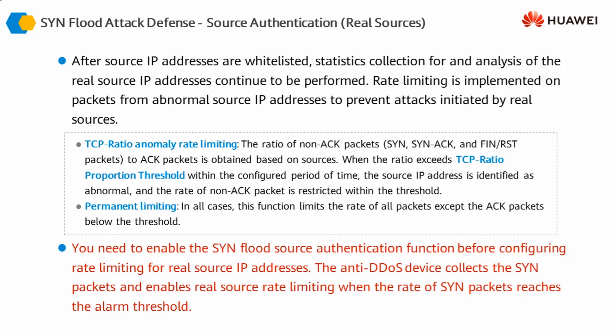So the firewall constantly keeps a watch on the number of SYN messages against the ACK messages. If the ACK messages coming from a source are far fewer than the SYN messages, the SYN ACK messages, or other FIN or reset messages, this means that this is not genuine traffic, this is attack traffic, because in TCP, normally ACK messages should also be coming in continuously from the sources. If the ACK messages are not coming in, then probably the behavior is not normal, and the firewall needs to check and probably block the source.